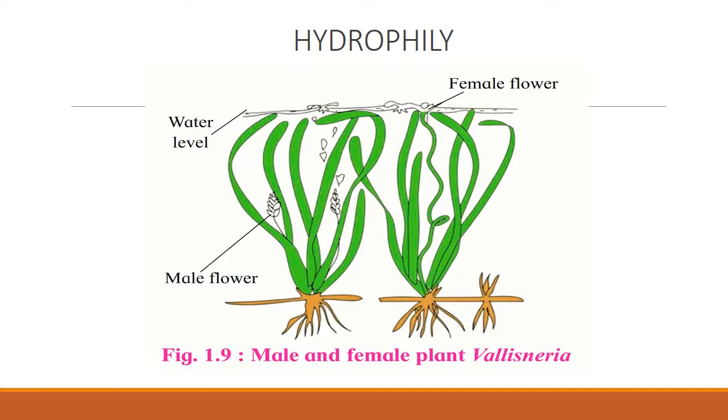You remember peduncle, petiole, perianth. These are the stalk of the flower, leaf, or inflorescence, termed in different terms. When we studied the structure of the flower, we were discussing all this.